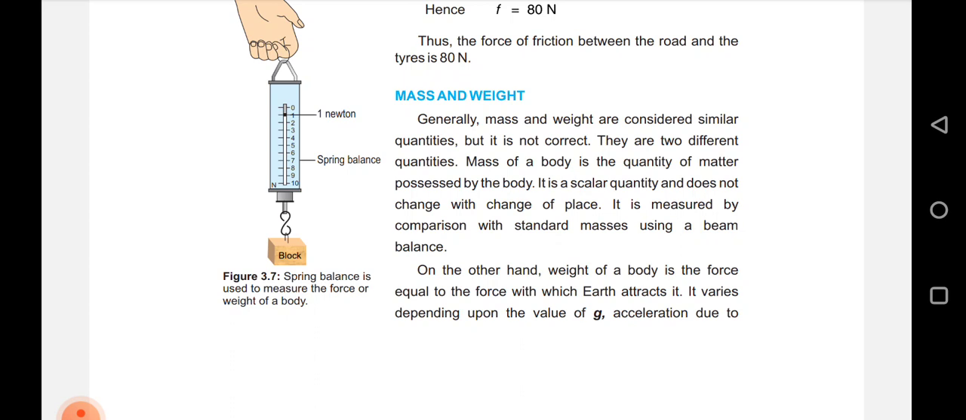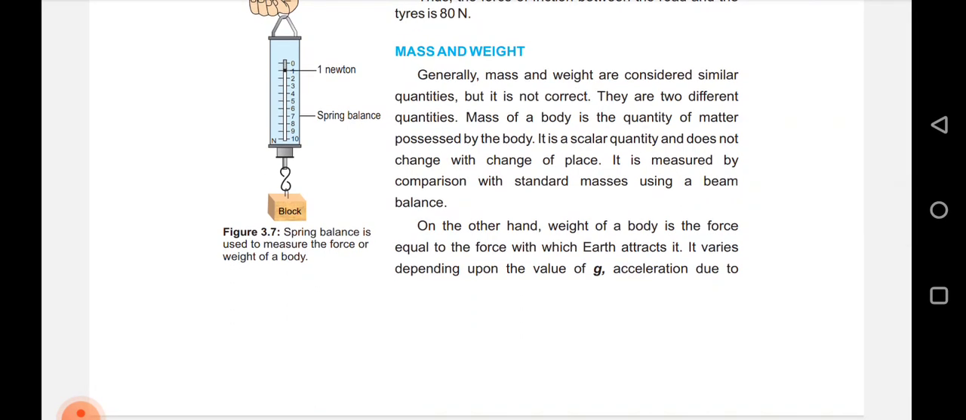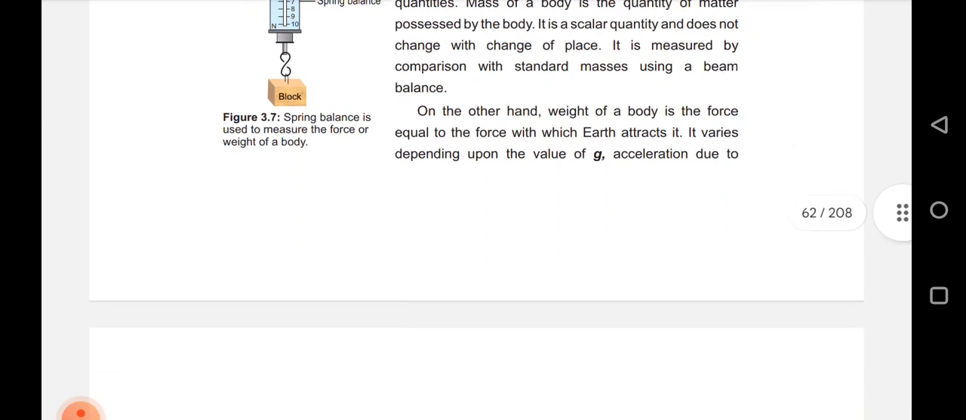Mass of a body is the quantity of matter possessed by the body. It is a scalar quantity and does not change with change of place. It is measured by comparison with standard masses using a beam balance. On the other hand, weight of the body is the force equal to the force with which earth attracts it.